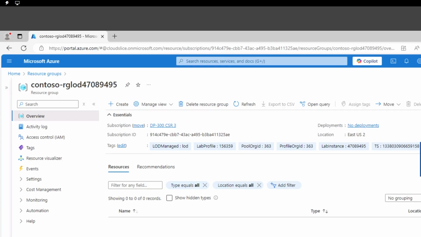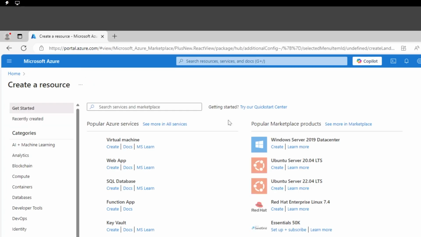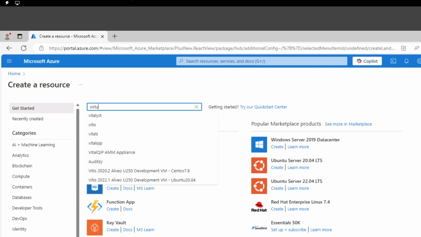So the first component that I want to deploy is the virtual network, because think about it proactively. We're going to be deploying a SQL database with the SQL server underneath it, deployed on a specific networking component, and then afterwards we're going to connect to it. But how do we connect to it? That's a good question and a good goal for this demo. So the first component I'm going to deploy is the virtual network. Okay, let's go ahead and look for a virtual network right there.